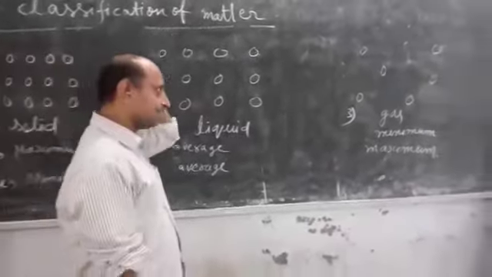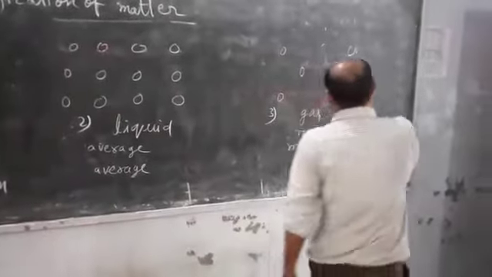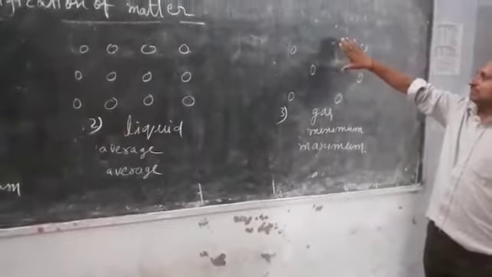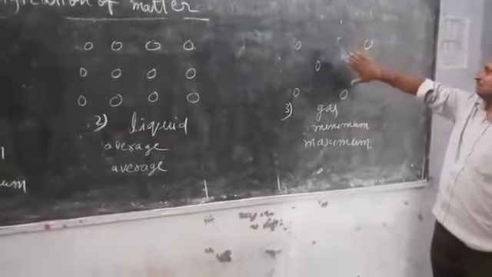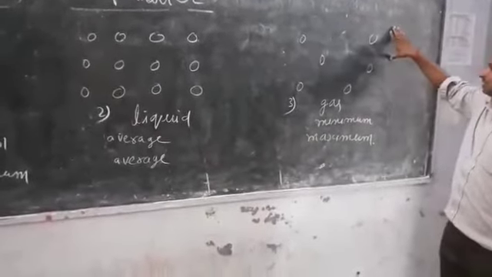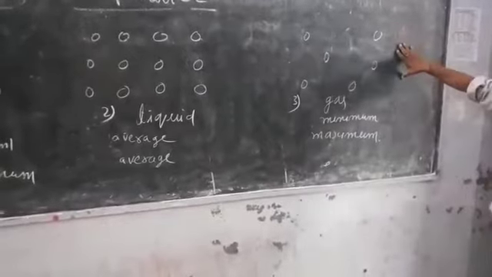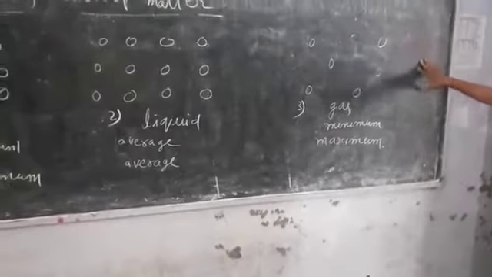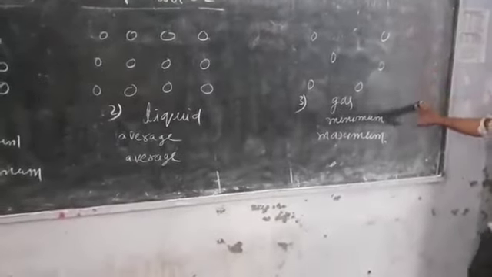Now we come to the gases. Gases have minimum spaces between their particles. That is why the particles of a gas move very fast.